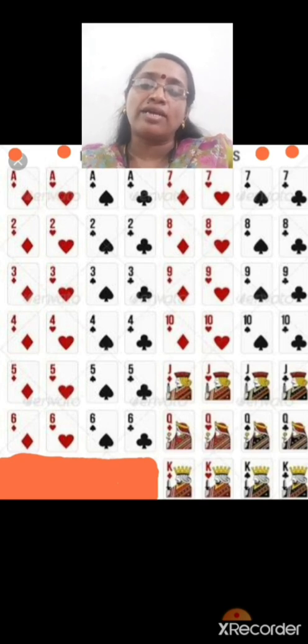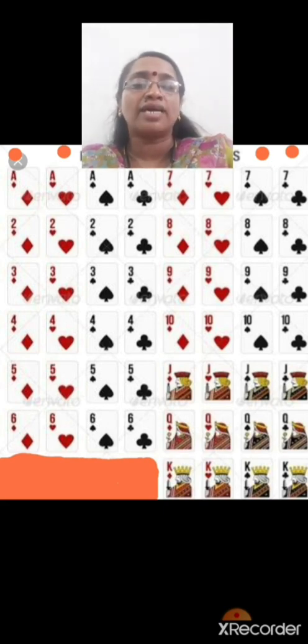Different pictures are there now. First 2 red and next 2 black. Like that, you can see number 2 card, that also 4, number 3, 4 cards, number 4, 4 cards, number 5, 4 cards, number 6, 4 cards, number 7, 4 cards, number 8, 4 cards, number 9, 4 cards, number 10, 4 cards are there, and at last, face cards.